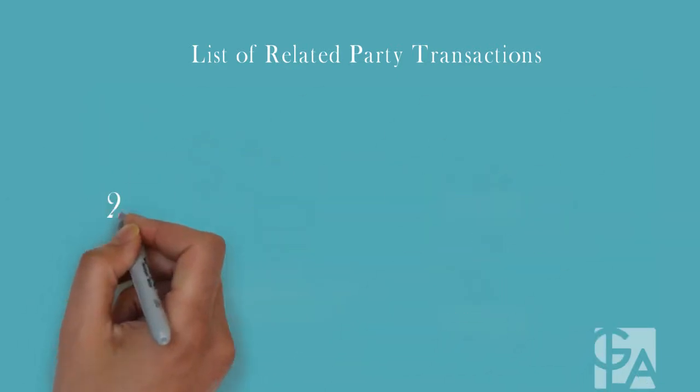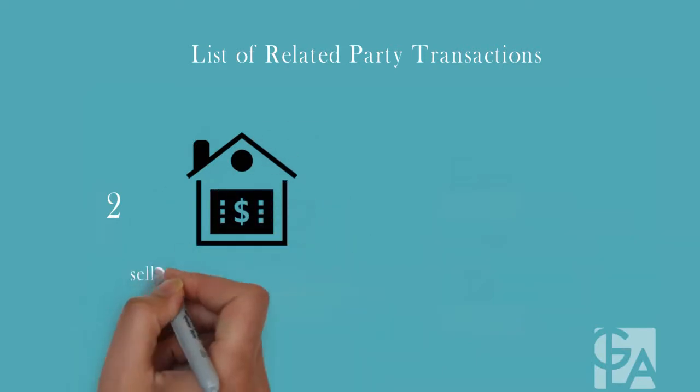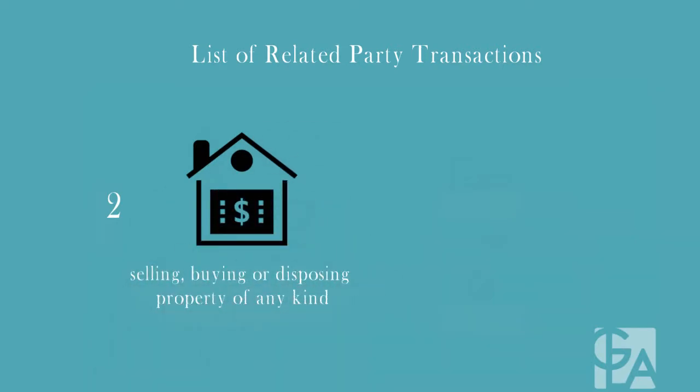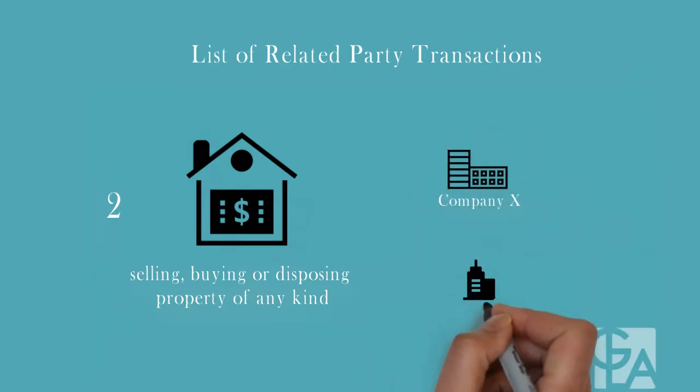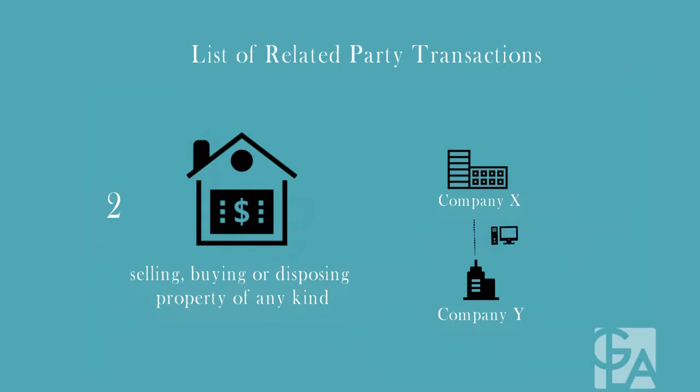2. The selling or otherwise disposing of or buying property of any kind. For example, we again take Company X and Company Y that are related parties. Company X wishes to buy Company Y's computer systems. Now this would be a related party transaction. Property could also mean shares of Company Y or a warehouse belonging to Company Y, that is property of any kind.